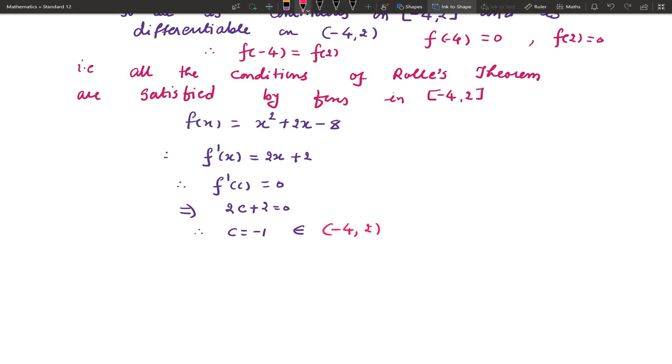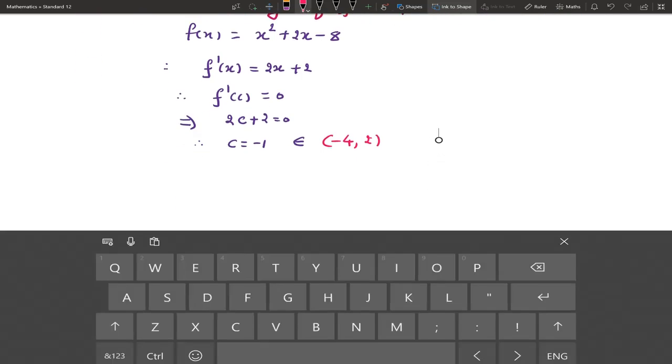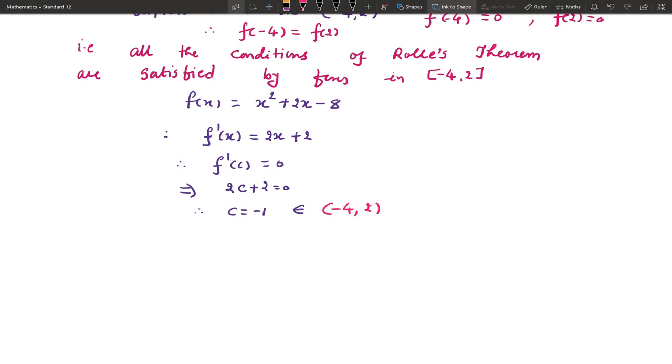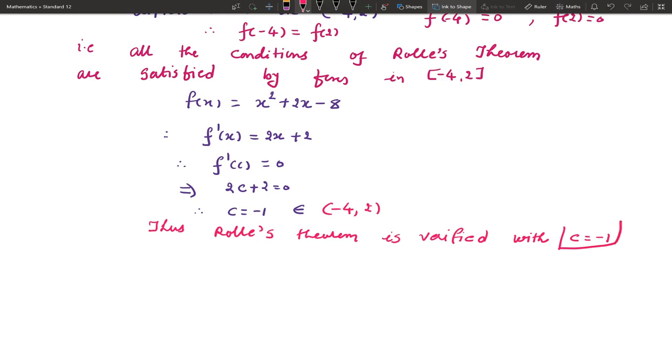So thus Rolle's theorem is verified with c equal to minus 1.